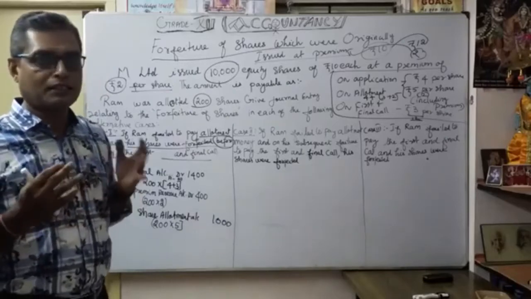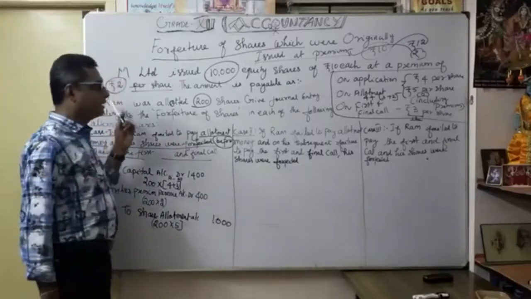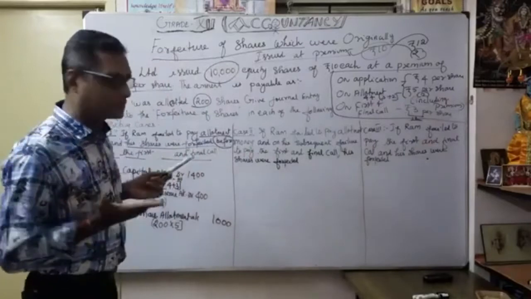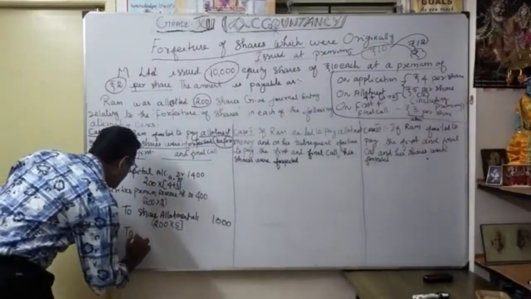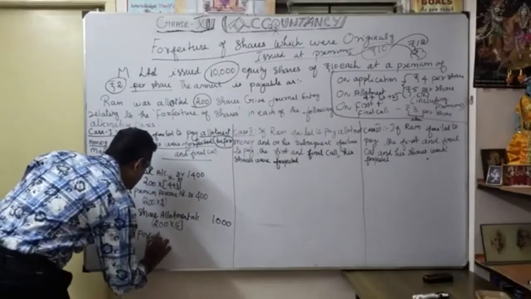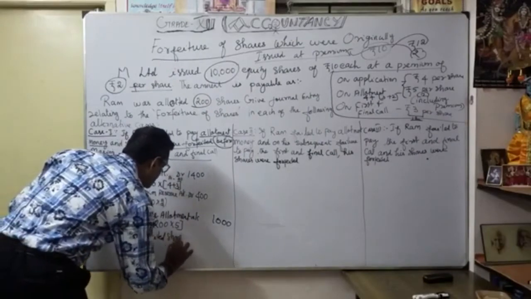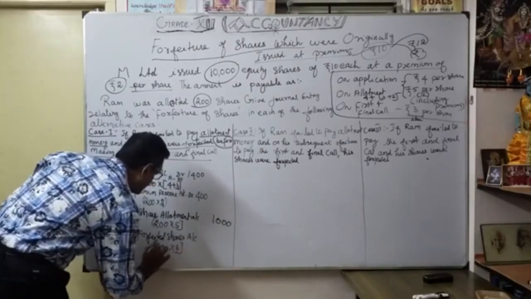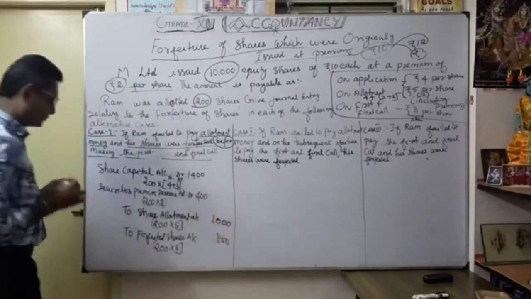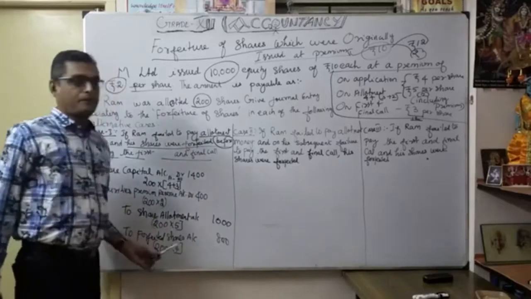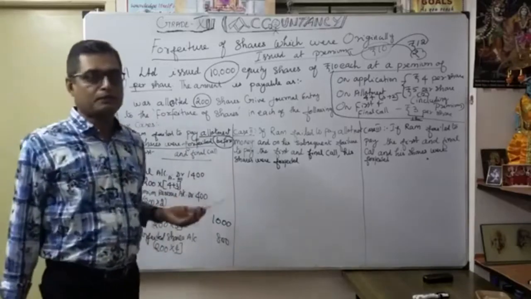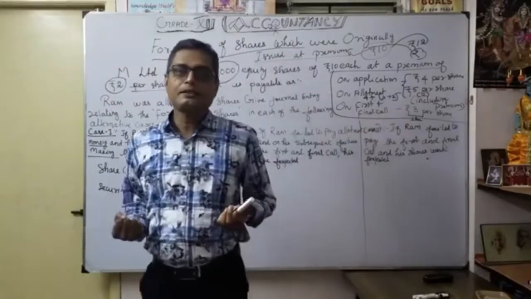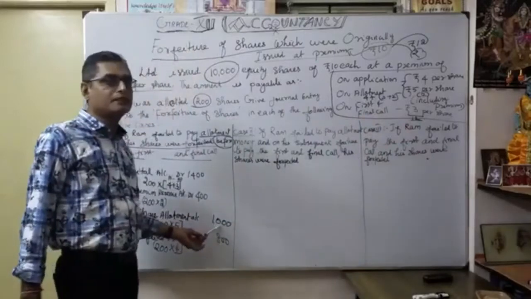Now how many shares are you going to forfeit? Only 200 shares. So for these 200 shares, how much did they already pay? Application 4 rupees only they paid. So they defaulted on share allotment. So how much is the share forfeited? Forfeited shares account, 200 into 4, 800. You understood? This is the money taken by the company. Shares issued by the company, they never refund because they defaulted even on payment of allotment. So naturally the company keeps that money, this 800 rupees.